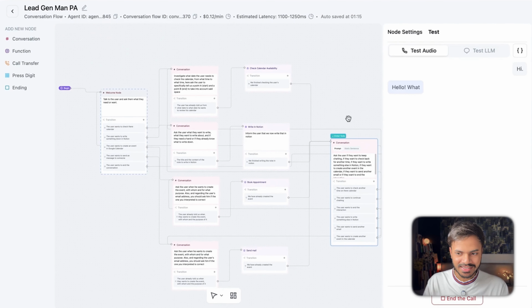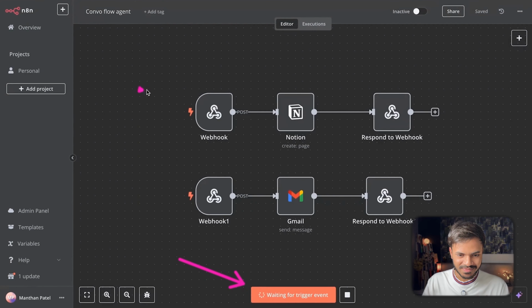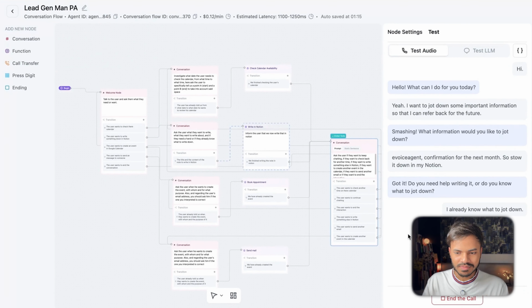Hi. Hello, what can I do for you today? Yeah, I want to jot down some important information so that I can refer back for the future. Smashing. What information would you like to jot down? I just want to remind myself that I'm creating a course for make.com, AI voice agent, automation for the next month. So store it down in my Notion. Got it. Do you need help writing it or do you know what to jot down? I already know what to jot down. Brilliant. We're now writing that in Notion for you.